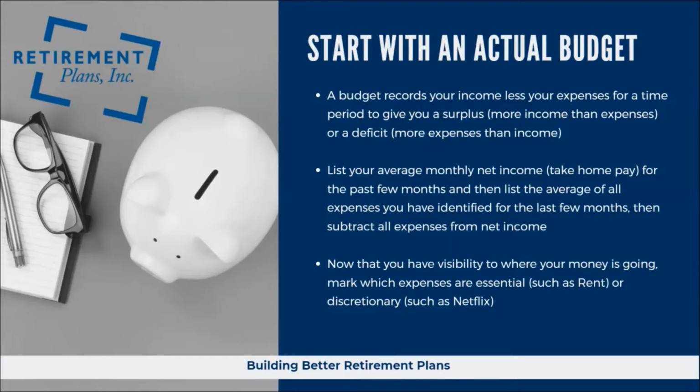And now that we have visibility to where our money is going, we want to mark each expense if it's essential, things such as rent or food, or discretionary, things such as a gym membership or a Netflix subscription. This will be used later on to identify opportunities for us to improve our budget.